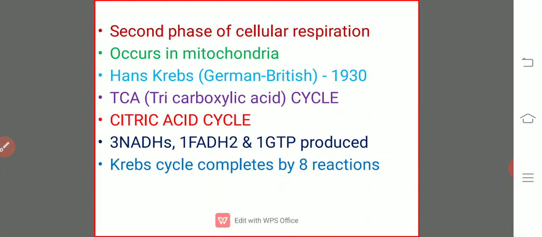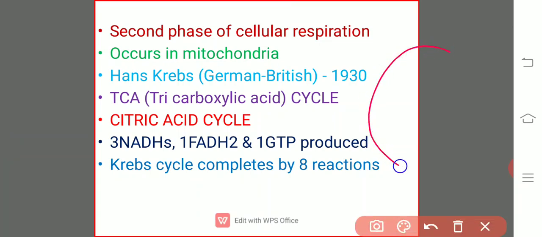Now, whenever we discuss the Krebs cycle, the glycolysis takes place in the cytoplasm. For example, it is a cell. So glycolysis takes place in the cytoplasm, and the Krebs cycle and electron transport system take place in the mitochondria.